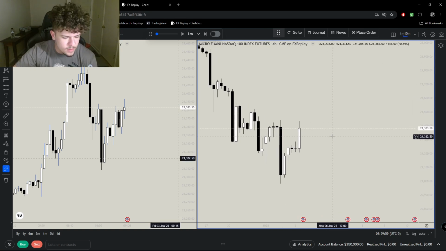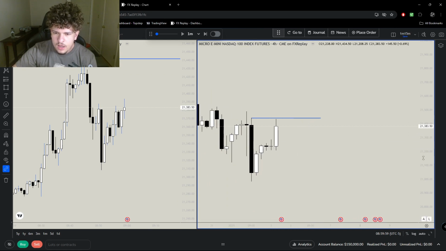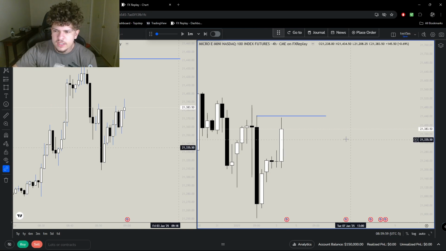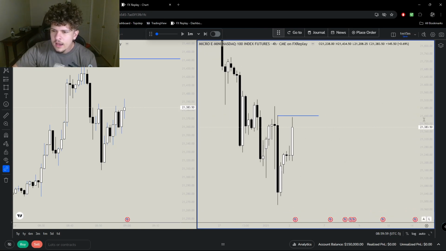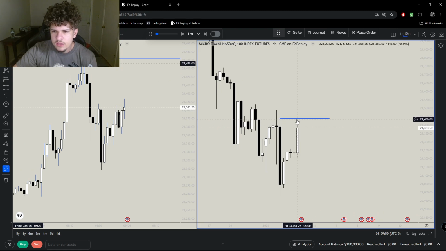Another thing that confirms my bias is that we did sweep these equal highs almost. So we might go up a little bit higher because I think we just closed this candle. We made relative equal highs, which again, that's a sweep on liquidity. That means that up here, there was a lot of resting sell stops. So price drove up here, took out this liquidity, and now is going to probably go further down.